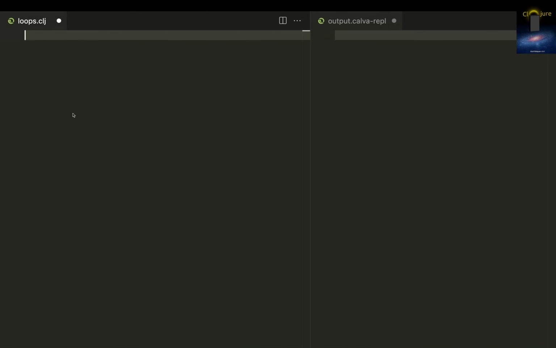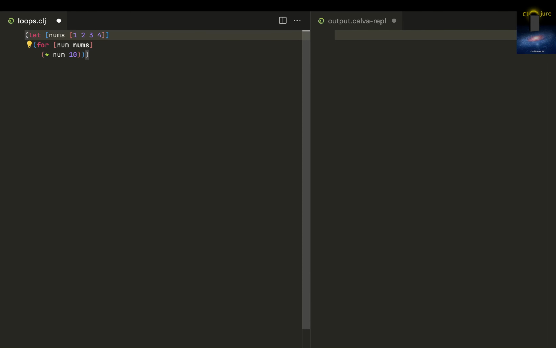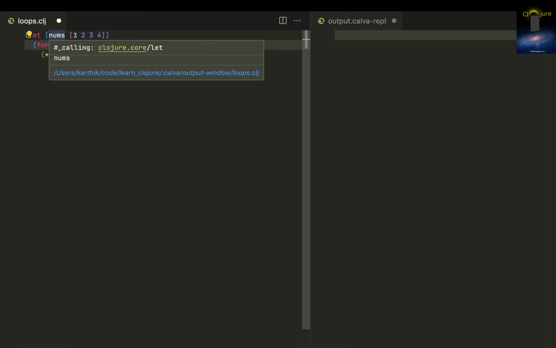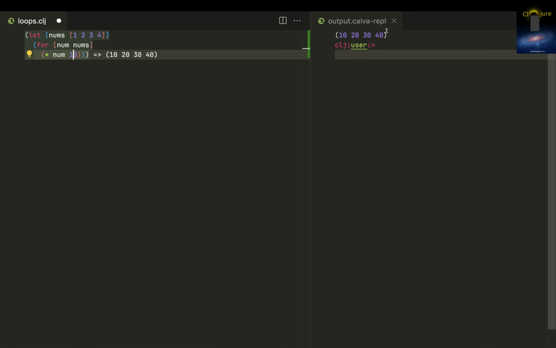Let me copy and paste my first program. So this is my first program over here. You've got this value nums, which goes from 1 to 4. And for each value, let's say the first time, 1 gets loaded into num, and you're just multiplying this num by 10. So 1 into 10 will be 10. Let me just execute this first. So you got 10, 20, 30, 40.